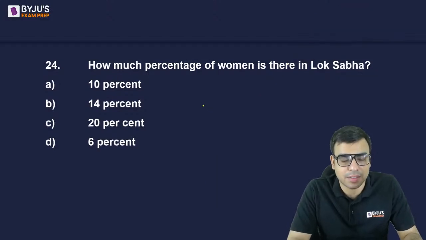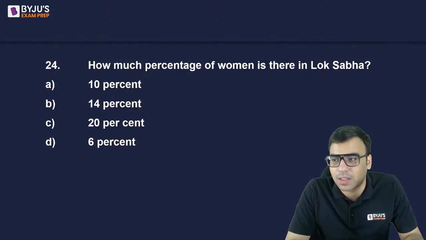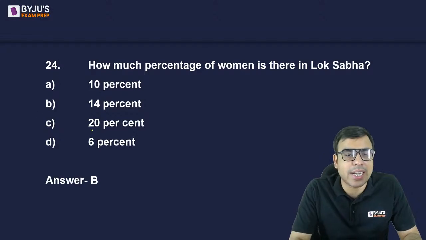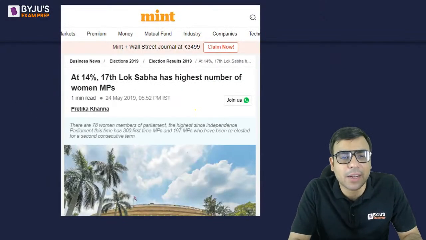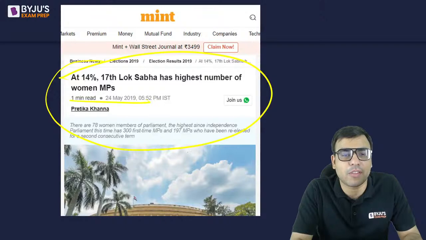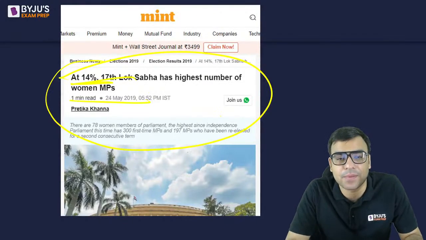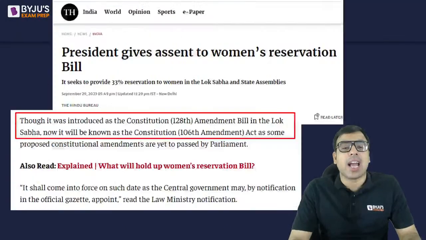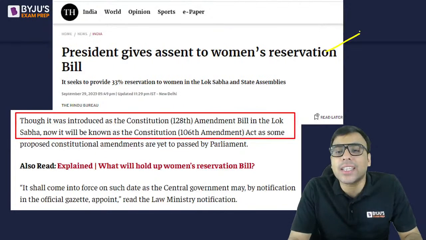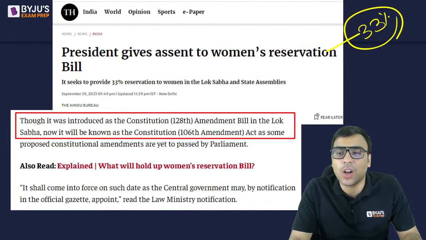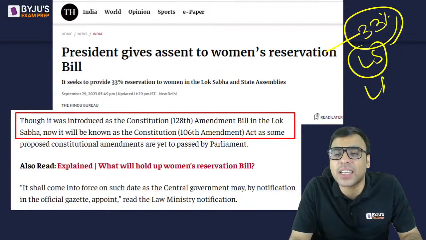What is the right answer? Yes, the right answer is 14%. So B is the right answer. लगभग 14% है ना. So it has the highest number of women MPs, 14% है. Okay. So you should be knowing it. And the bill was passed to provide 33% reservation in Lok Sabha and at state level legislative assembly.